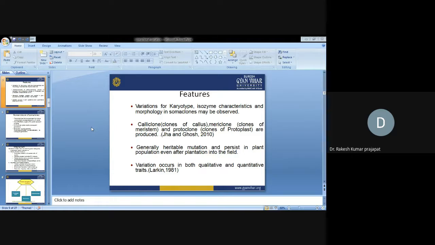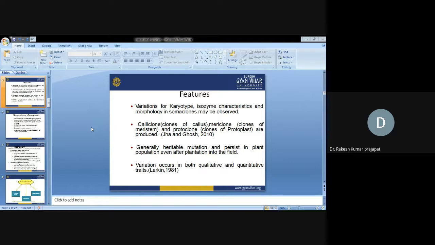So variations occur in both qualitative and quantitative traits. Okay, if we classify traits into two different classes, qualitative traits and quantitative traits. Qualitative traits are traits which are regulated by single genes. So we can quote examples like flower color, pod color.